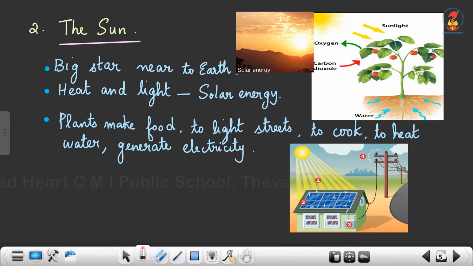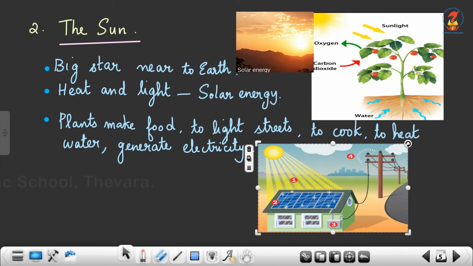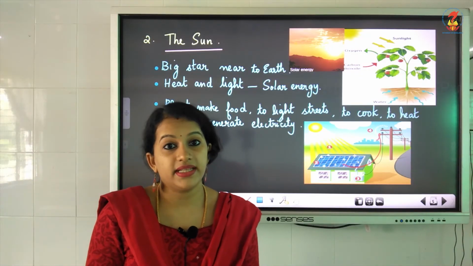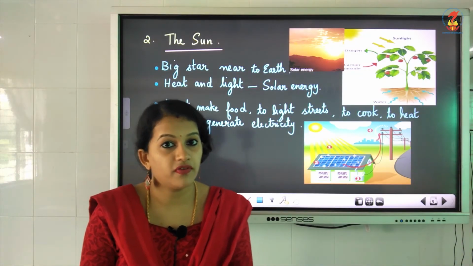Then solar energy is used, if you look at this picture that is shown over here, see, the solar energy is falling on the panels and it is used to generate electricity. And children, there is also a vitamin that is produced with the help of solar energy.